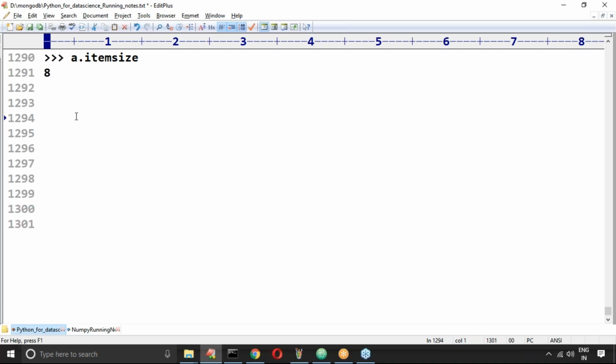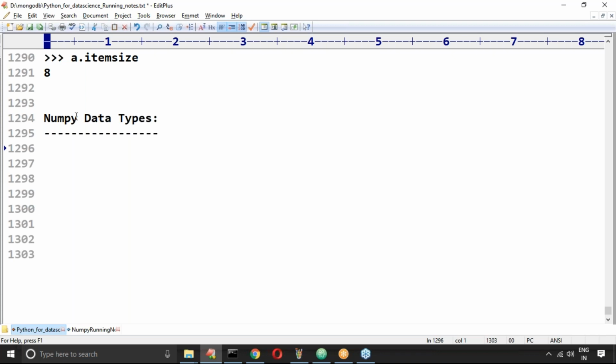Next, there is one small concept before moving further: NumPy data types. This concept is also required for you. ndarray is the data structure, but inside any array, which type of elements are we going to place?